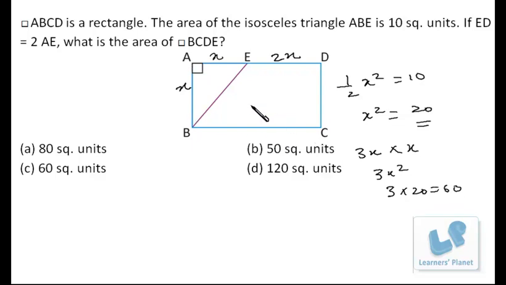Now, if we deduct the area of this triangle from this rectangle, we will get the area of this particular portion, which is a trapezium. Okay, so we have the area of the rectangle, that is 60, and we have the area of the triangle, that is 10. So 50 square units is the area of this particular portion which we are asked. I hope you are clear.